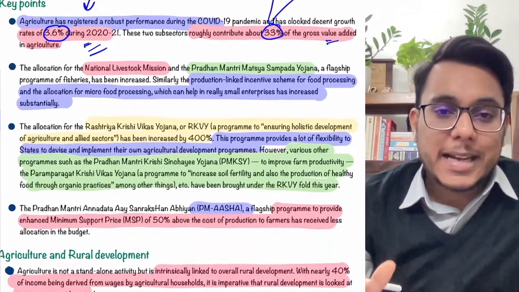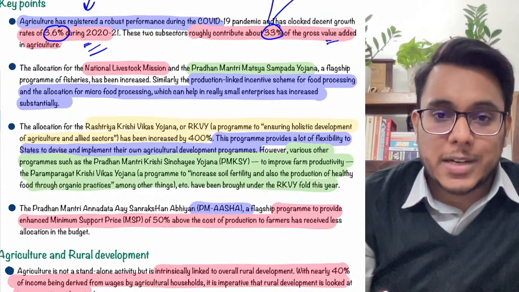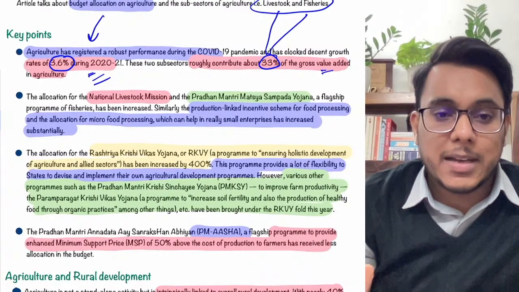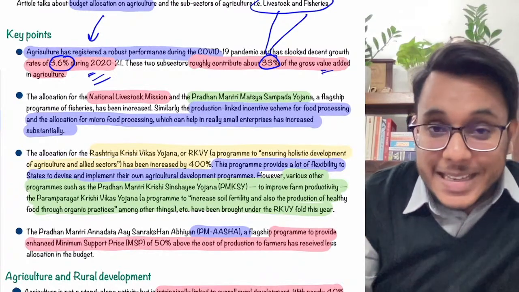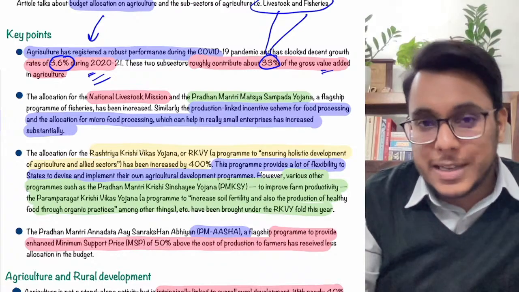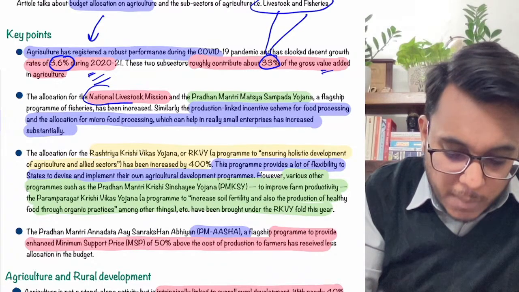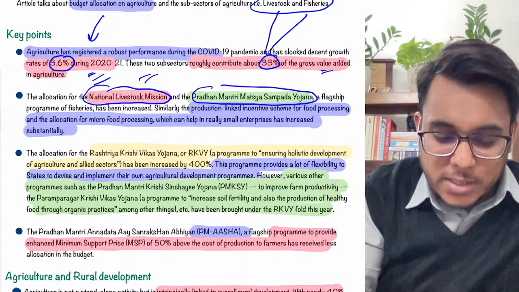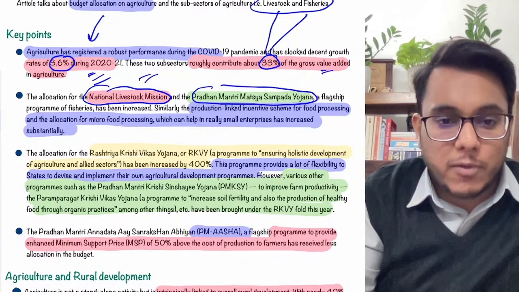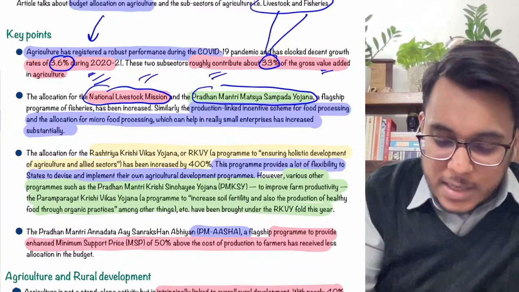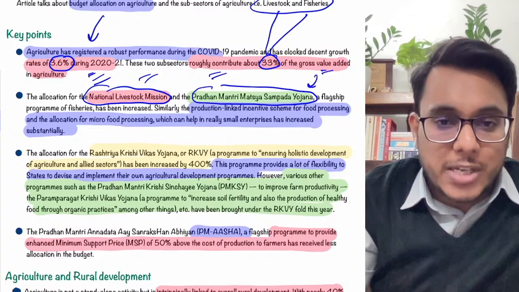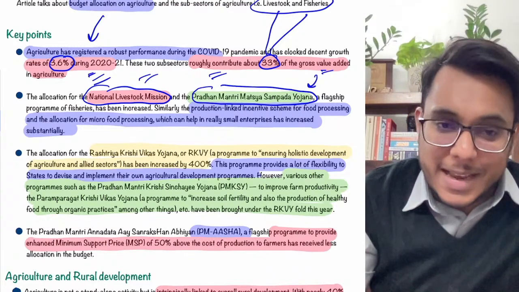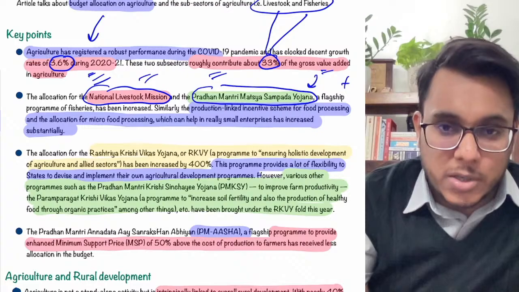In this budget, to enhance the livestock and fishery sector, the government has increased the allocation for two initiatives: the National Livestock Mission, for livestock and animal husbandry, and the Pradhan Mantri Matsya Sampada Yojana, for the fishery sector. For both of these schemes, the allocations have been considerably enhanced, which is a positive step.